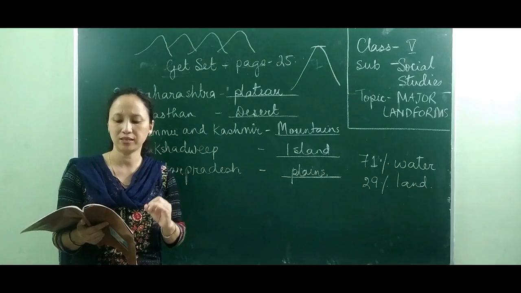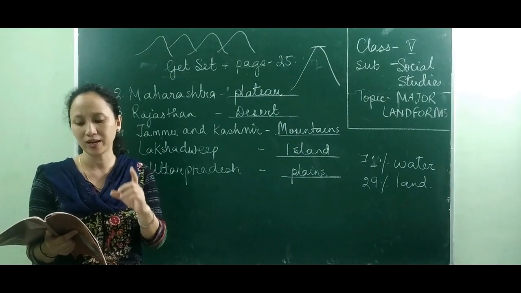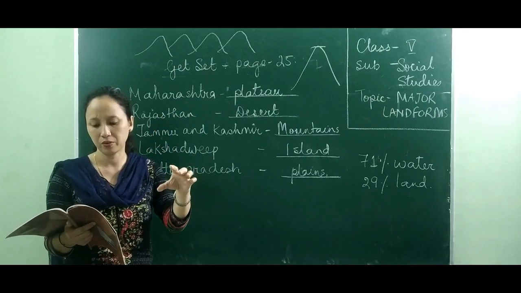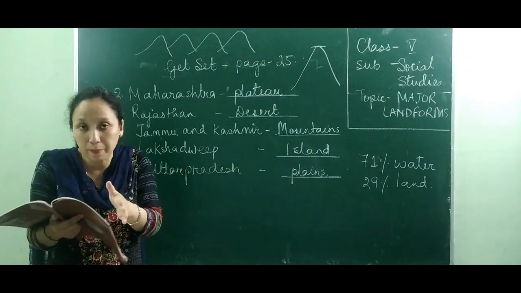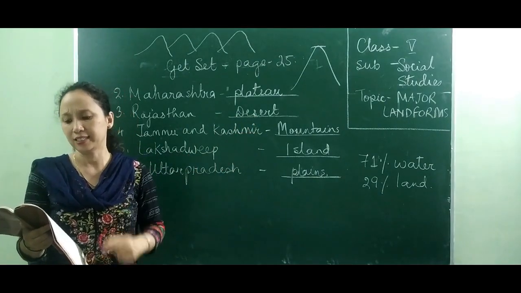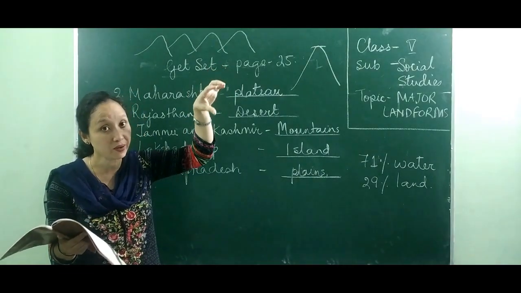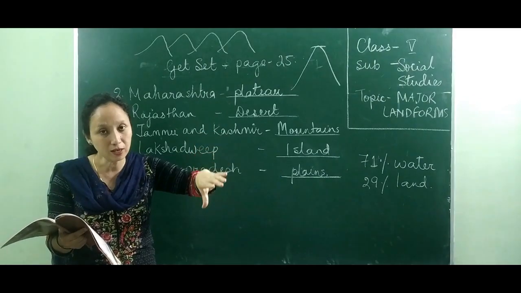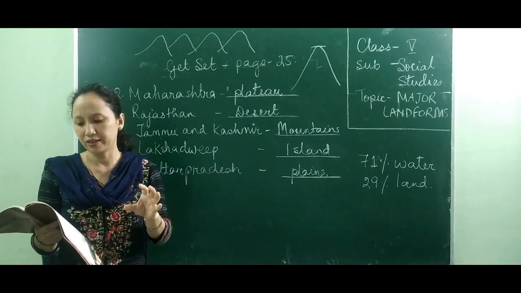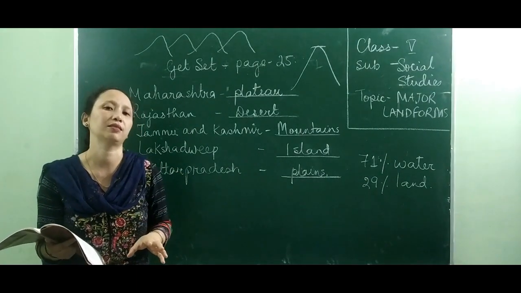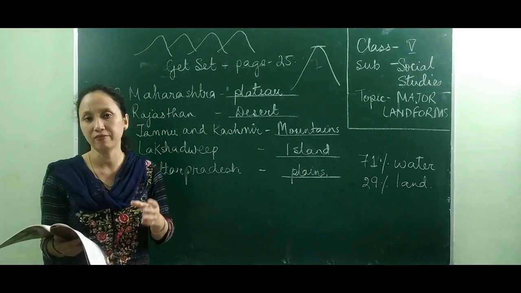The next course is the middle or the mature course. Where does it begin? When the river leaves the mountain and enters the plain. Here the valley widens and becomes wider. At this stage, the speed of the water decreases. In the young course, the speed of the water is very, very high, whereas in the middle or mature course the speed of the water is slowed down. Then the river develops loops which are called meanders. River Ganga, for example, has a meandering course between Allahabad and Varanasi.